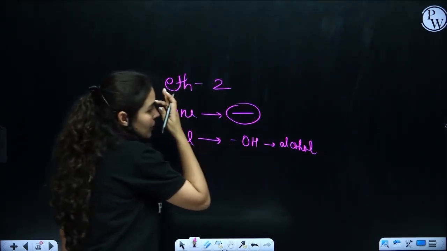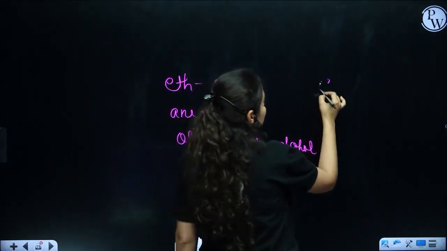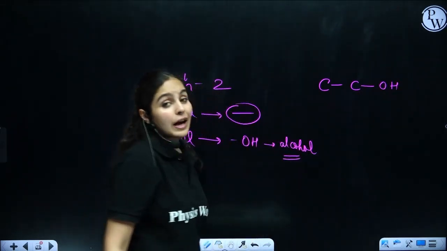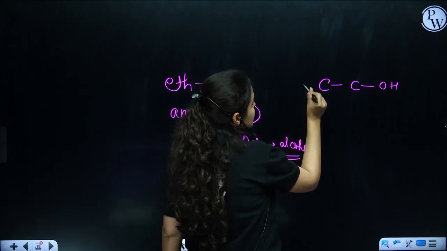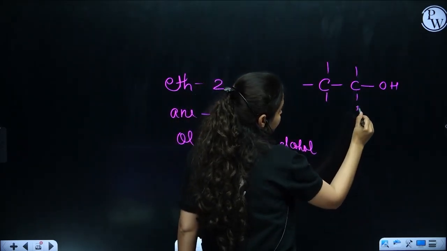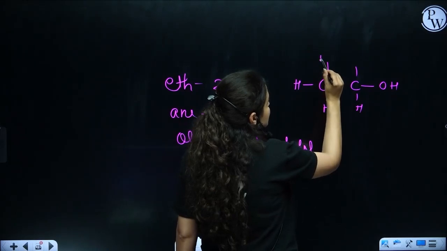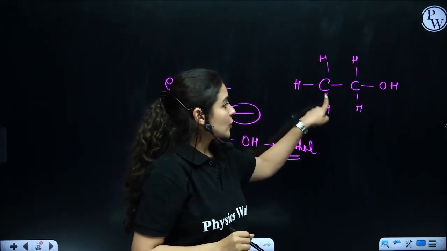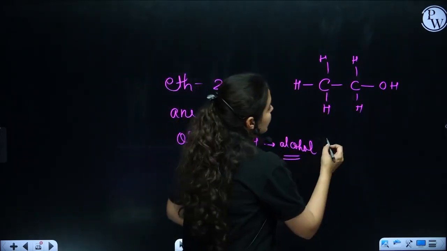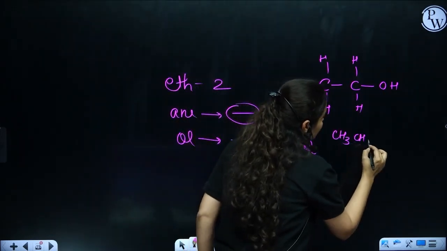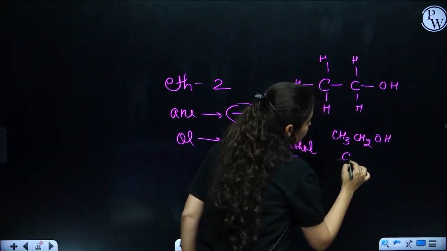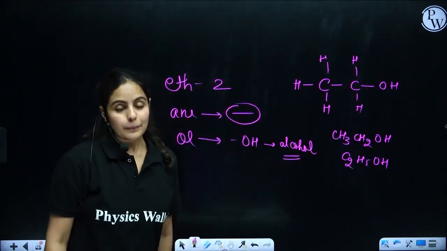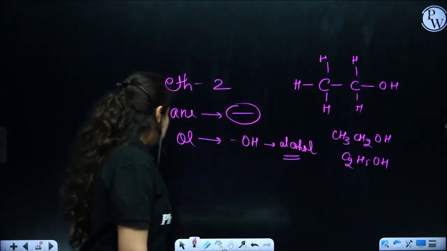If we make a structure for ethanol, it's 2 carbons with a single bond. OH is there as the functional group of alcohol. The rest of the carbon valencies would be satisfied by tetravalency. By placing hydrogen, each carbon atom will complete its tetravalency. So here CH3, CH2, OH. I can write this in condensed form, CH3CH2OH, or in molecular form, C2H5OH. All of these are the same, and we name it ethanol.